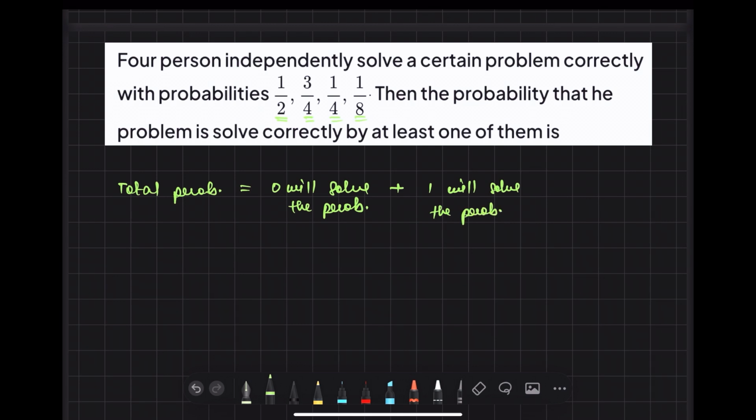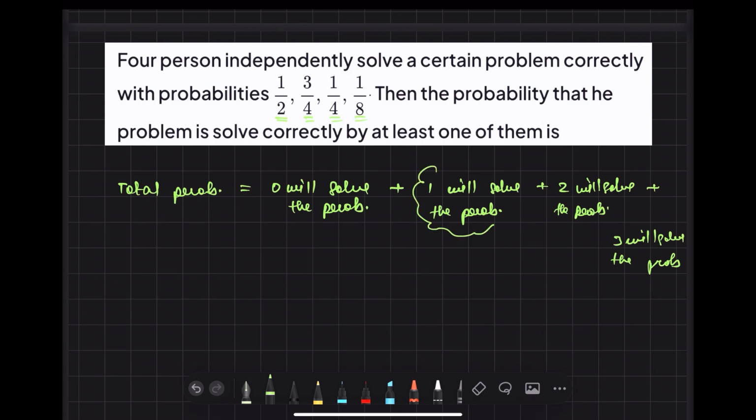Then 2 persons will solve the problem. Then 3 persons will solve the problem. Now what is required?